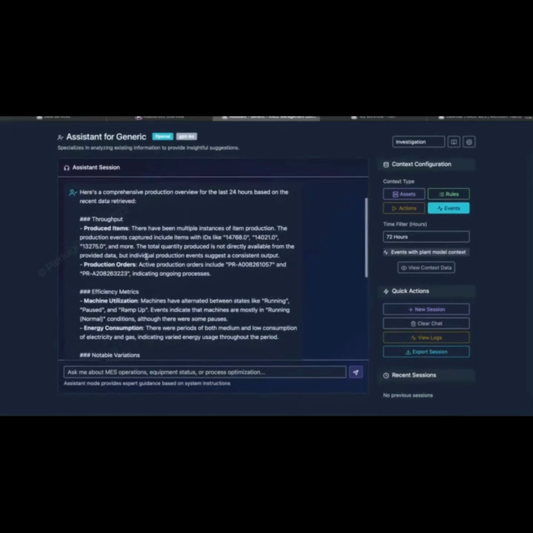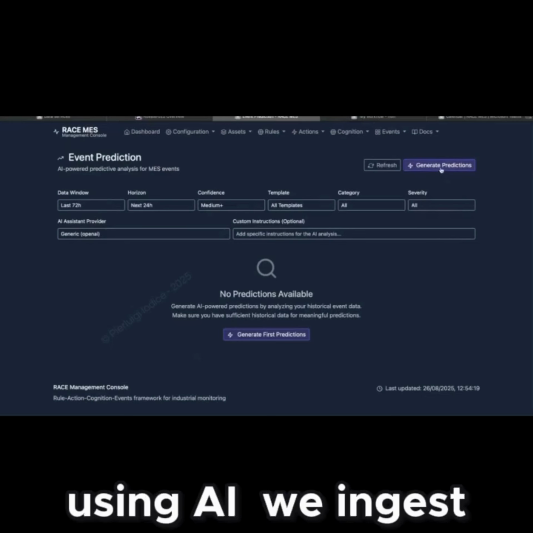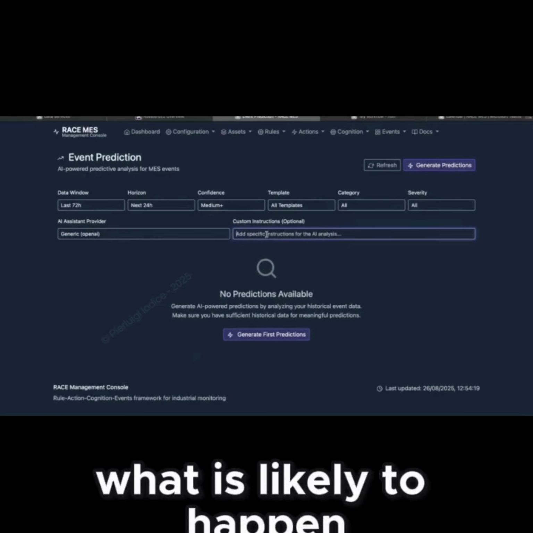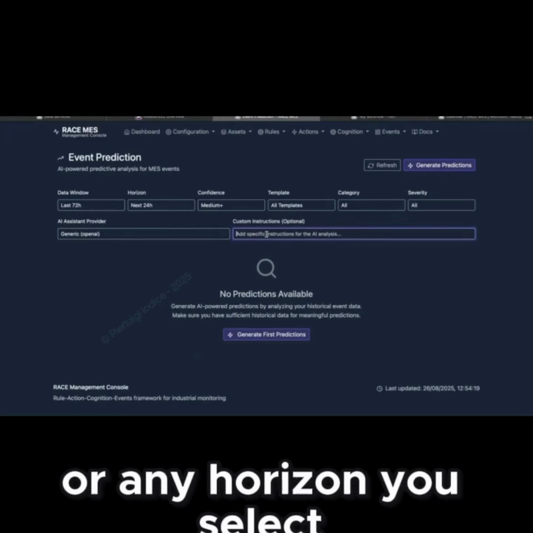Let's finish with a look ahead. Event prediction in Race MES. Using AI, we ingest historical events over a chosen time window and forecast what is likely to happen in the next hours, or any horizon you select.